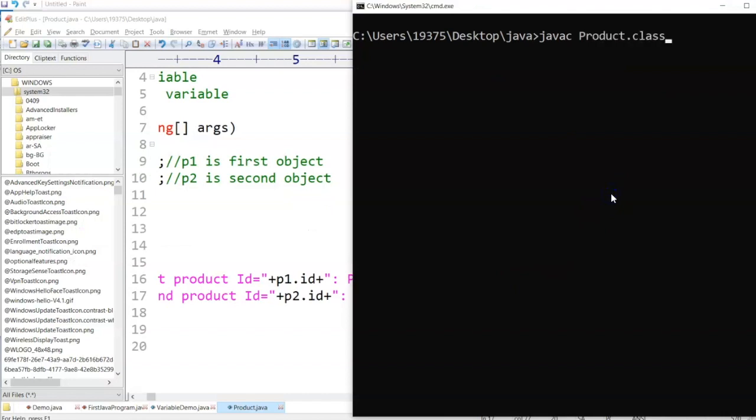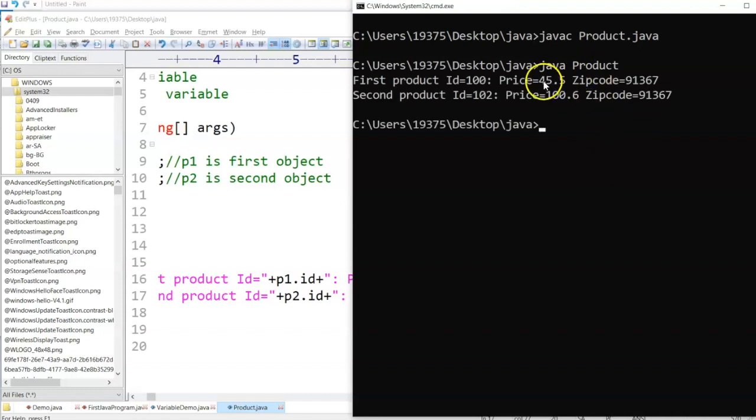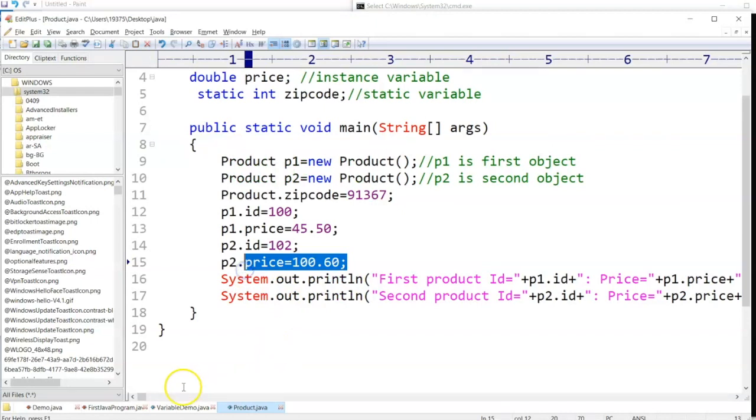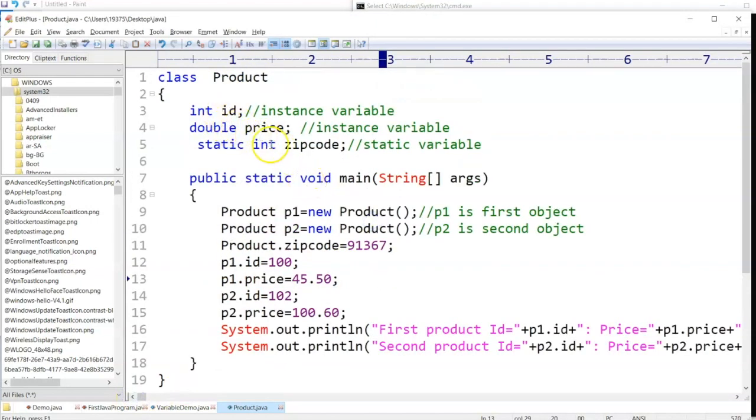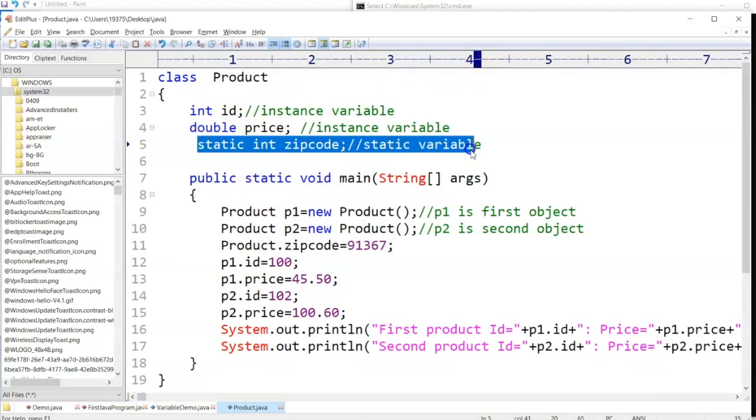If you want more space, give some space here. javac Product.java, java Product. Now you can see there is a price, there is a zip code. So whenever there is a common allocation for a program, you will be using that variable as static.